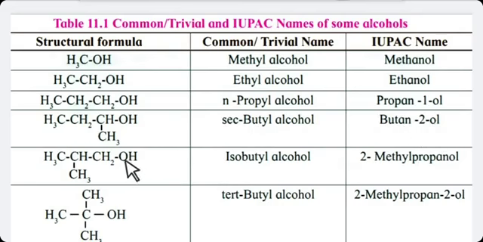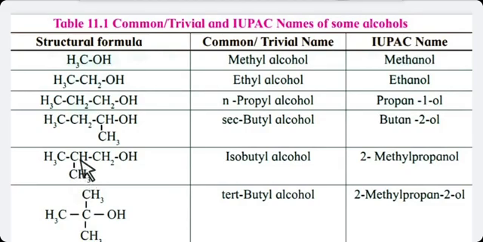Now next structure, simple. You have to number from the right hand side 1, 2, 3. One carbon is left. This CH3 is left, which is on the second number carbon. So you have to write first 2-methyl. Clear all of you?